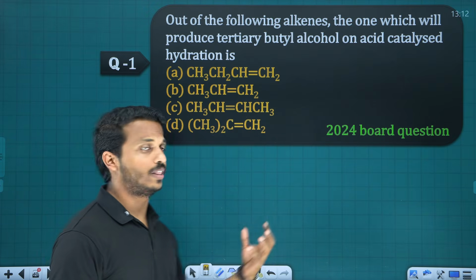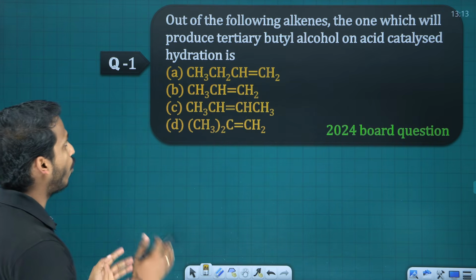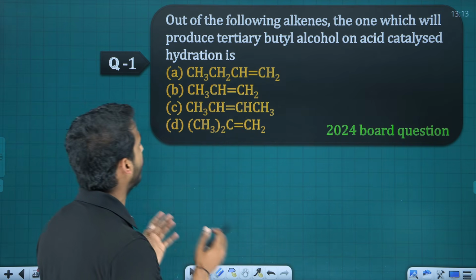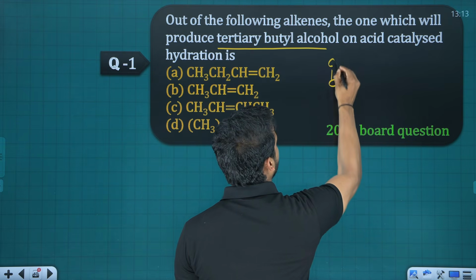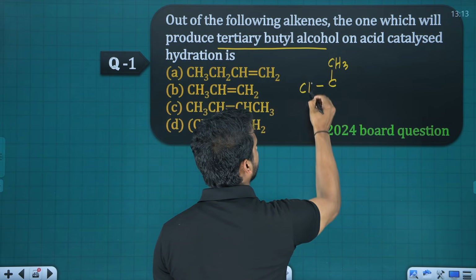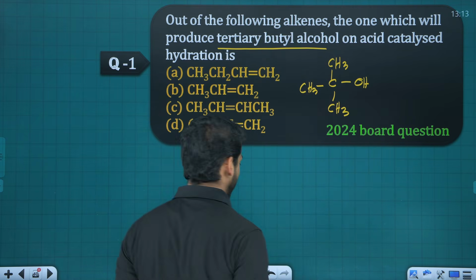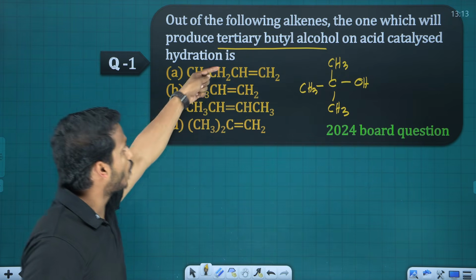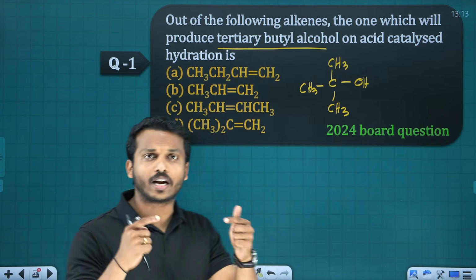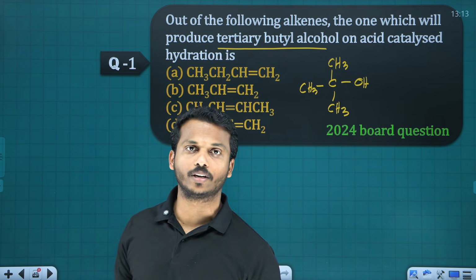Out of the following, this is the 2024 board MCQ question. Out of the following alkenes, the one which will produce tertiary butyl alcohol. What is tertiary butyl alcohol? You know the structure. Right, this is our tertiary butyl alcohol. These all are alkenes. How can we convert alkene to alcohol? That is our first preparation in the chapter.